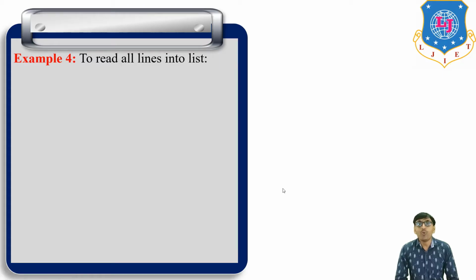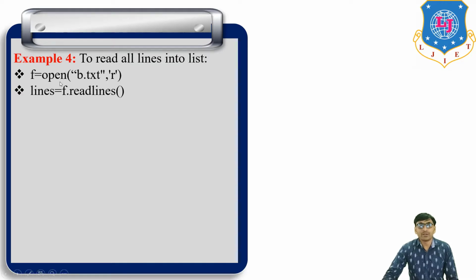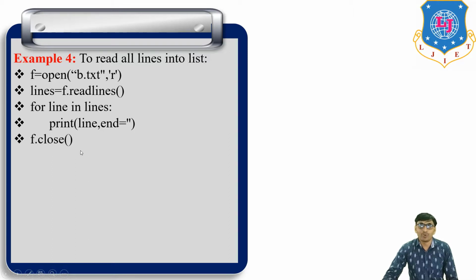Then, to read all lines into a list: f is equal to open b.txt in read mode, lines is equal to f.readlines(). Not readline, it is readlines, which means to read all lines. Then for line in lines, print line with end equal to empty double quotes, then f.close().